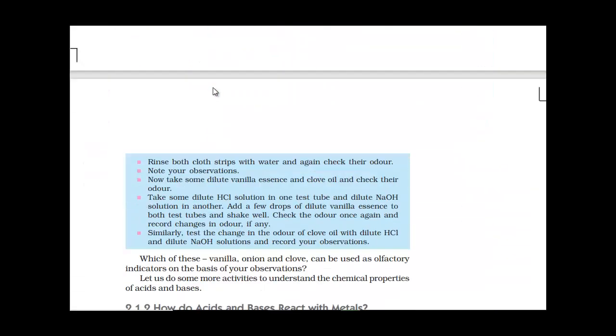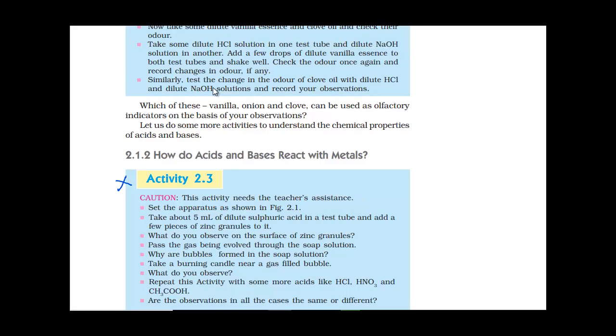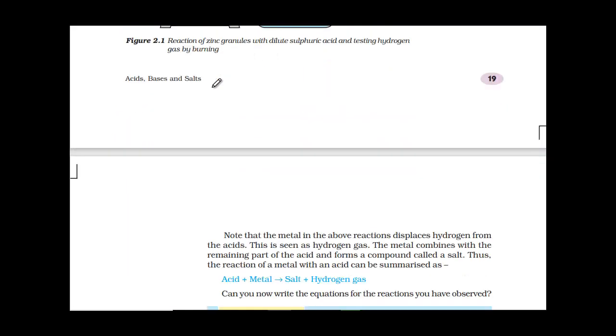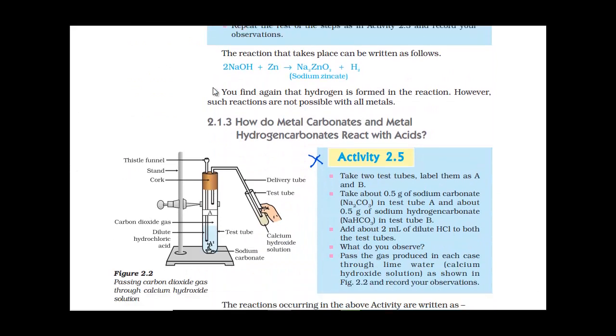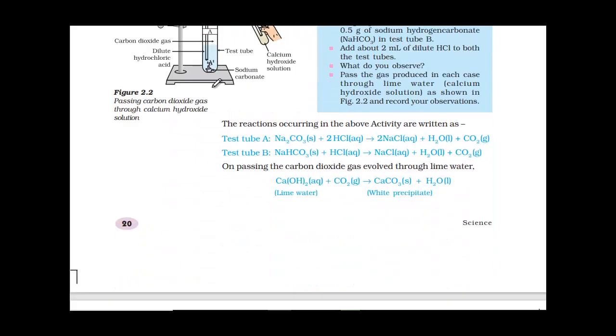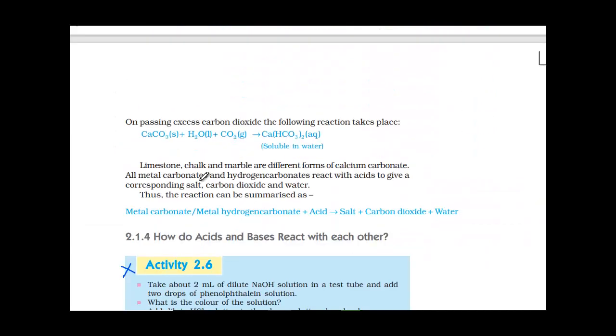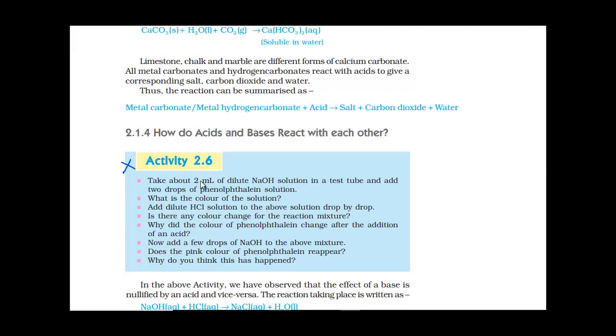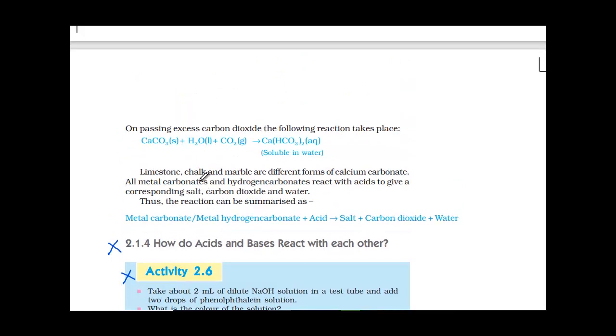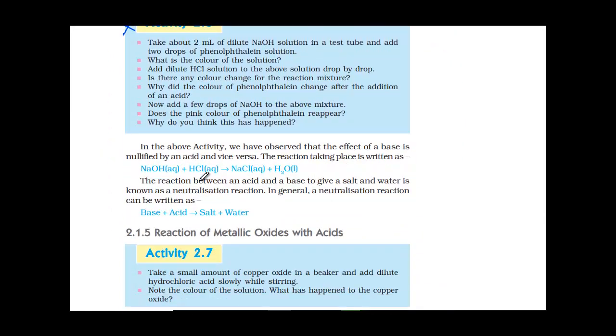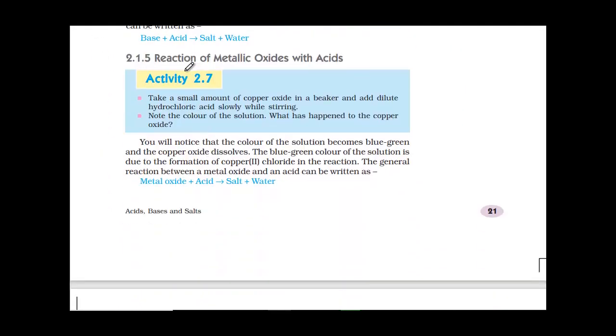Then the 2.1.2 topic is also deleted. Then the 2.1.3 topic is also deleted. All these topics you don't have to study for your exam this year. Even the 2.1.4 topic is deleted. So these are the topics that have been deleted from the main topic 2.1. Now coming to the next, this topic is there, so you don't have to skip it. This is there for your exam and you need to study this.